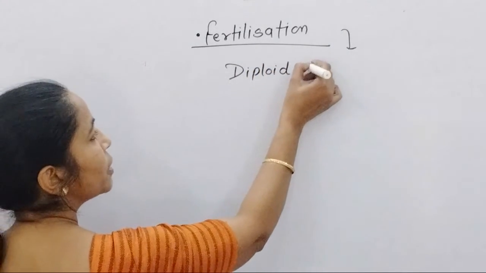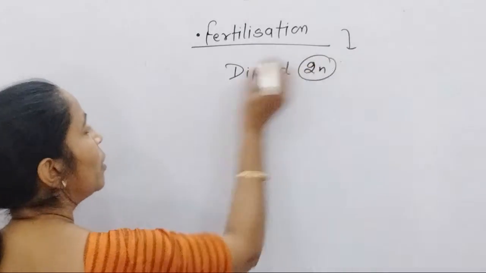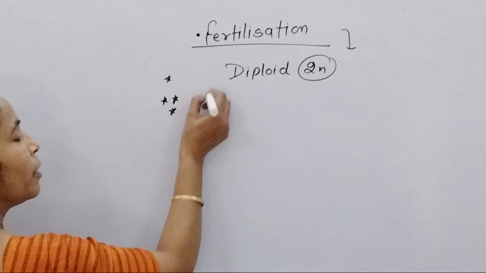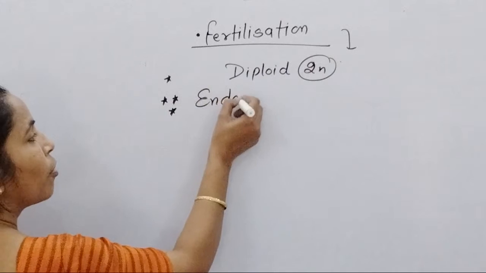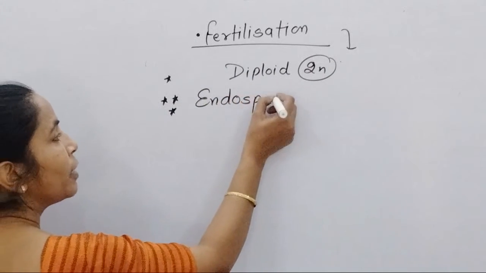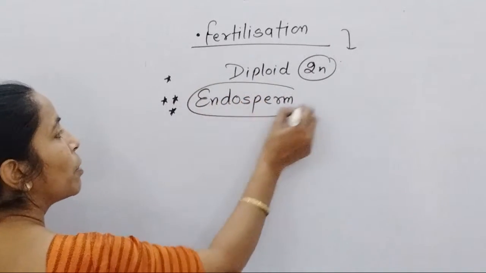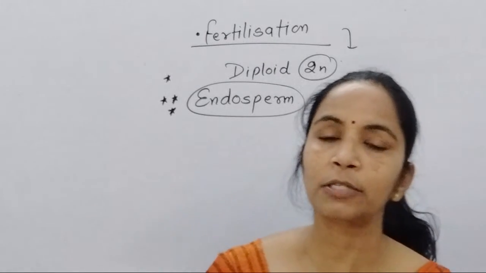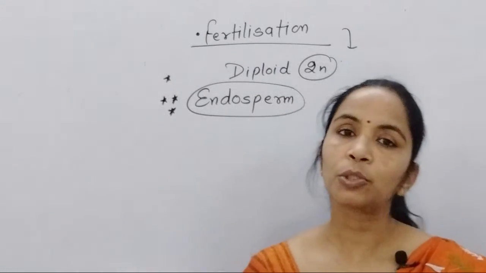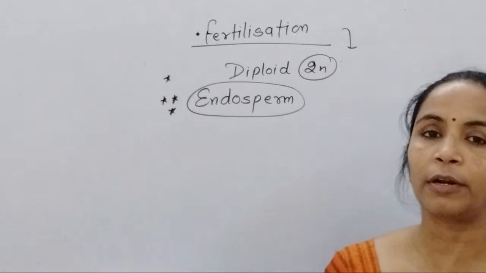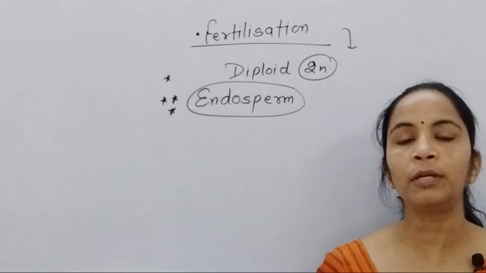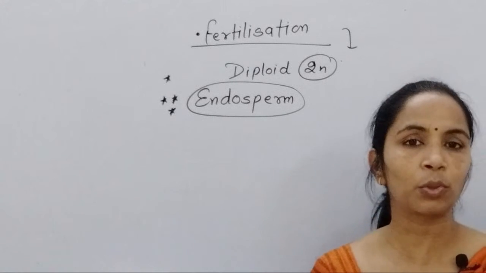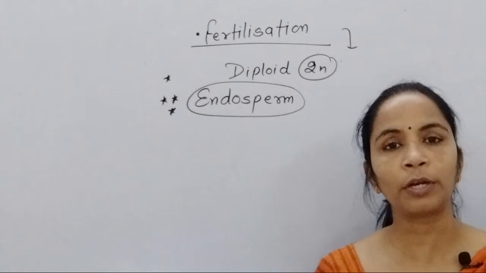So diploid zygote here, you remember, and one most important question you remember here: the nature of endosperm. Double fertilization is absent. When we study reproduction in angiosperms, class 12th syllabus, second chapter, we study that after double fertilization or triple fusion, a triploid tissue develops in angiosperms, that is the endosperm, and it is a highly nutritive tissue.